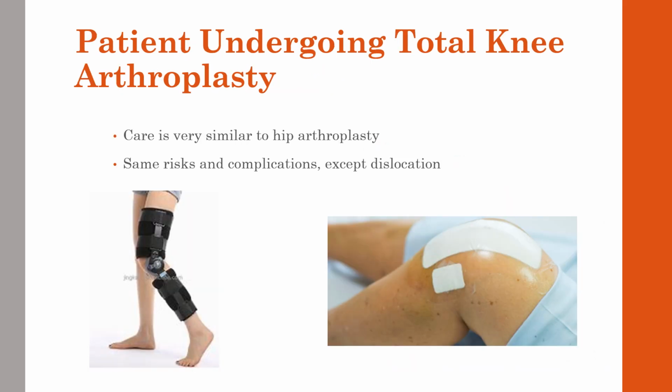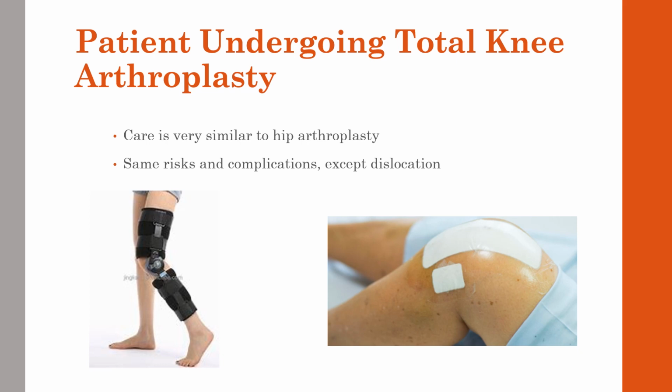Caring for a patient with a total knee arthroplasty is very similar to a total hip. They have the same risk and complications, and we manage their care almost exactly the same. The only difference is we do not need to use a wedge pillow to keep the legs apart. Total knees do not have the same risk of dislocation while turning or with crossing the legs.